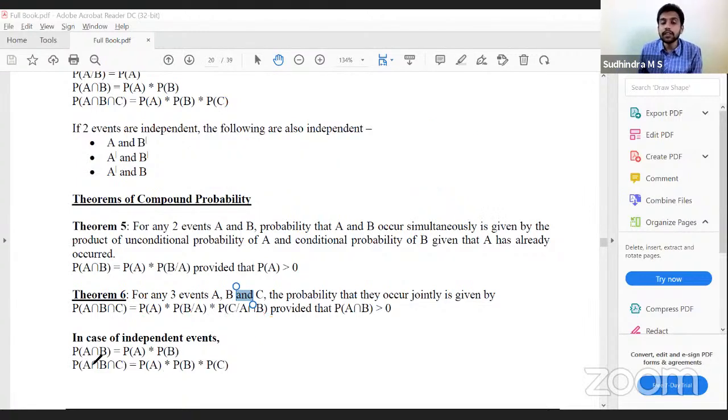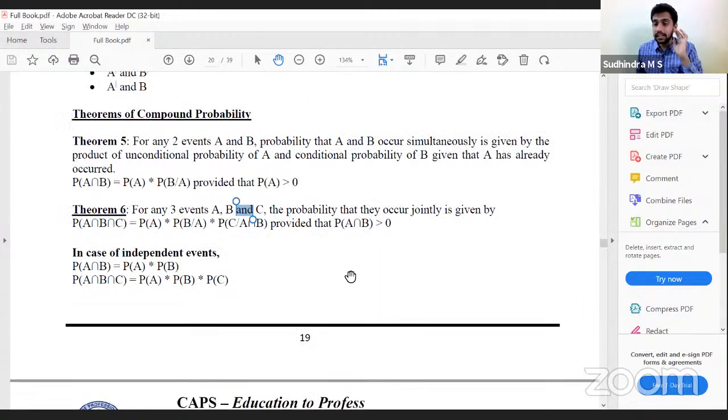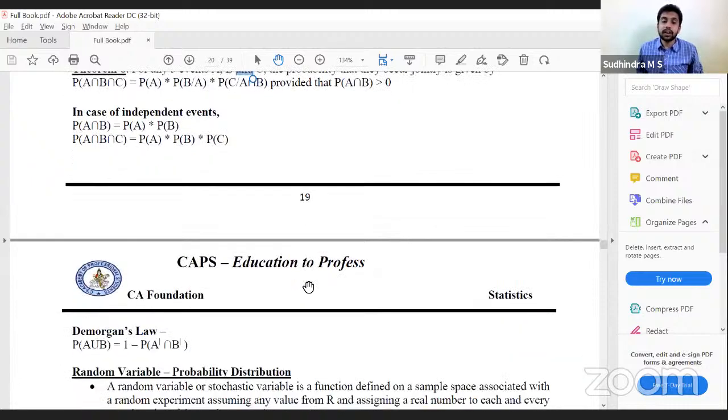In case of independent events, P of A intersection B is P of A into P of B. A intersection B intersection C is P of A into P of B into P of C. Simple. Clear with this? Everyone clear till here? Yes, sir. Okay.